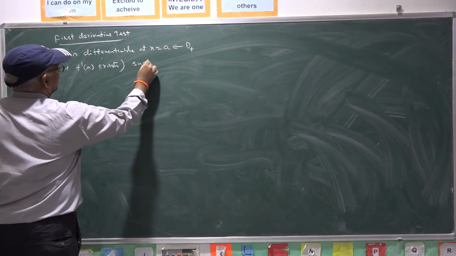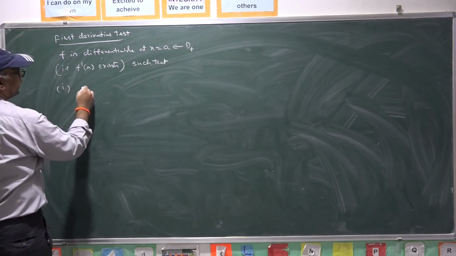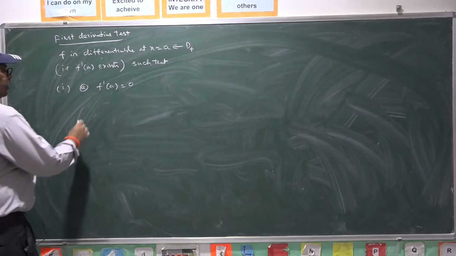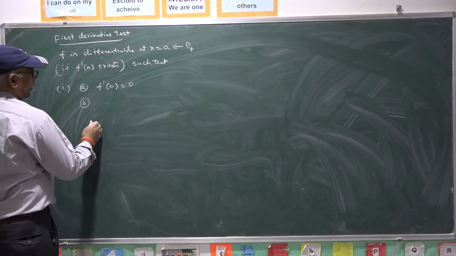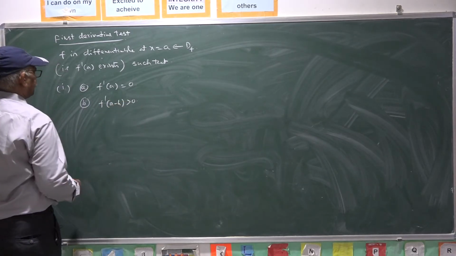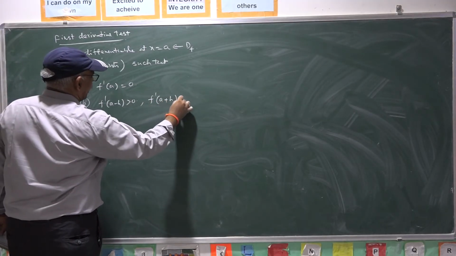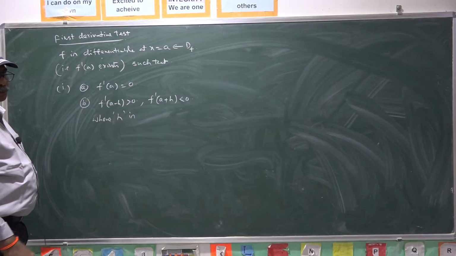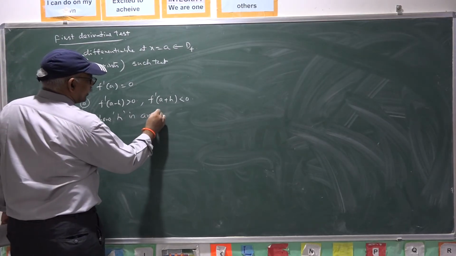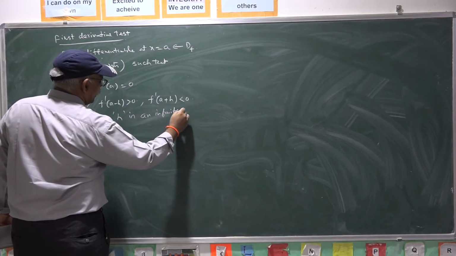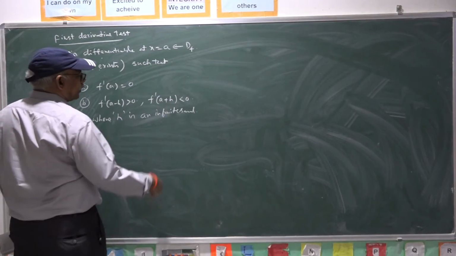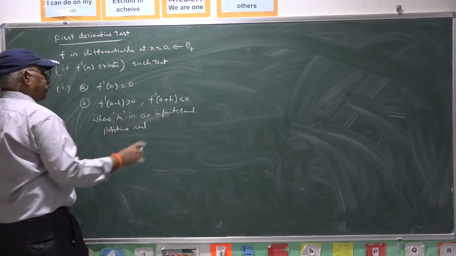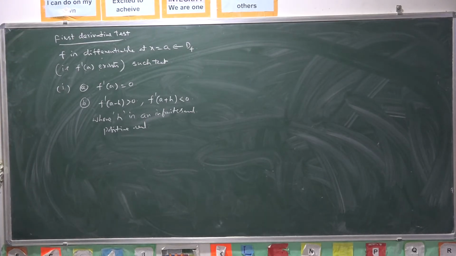Such that, first one, f dash a is 0, and second, f dash of a minus h is positive, f dash of a plus h is negative, where h is an infinitesimal positive quantity, a very, very small positive real.